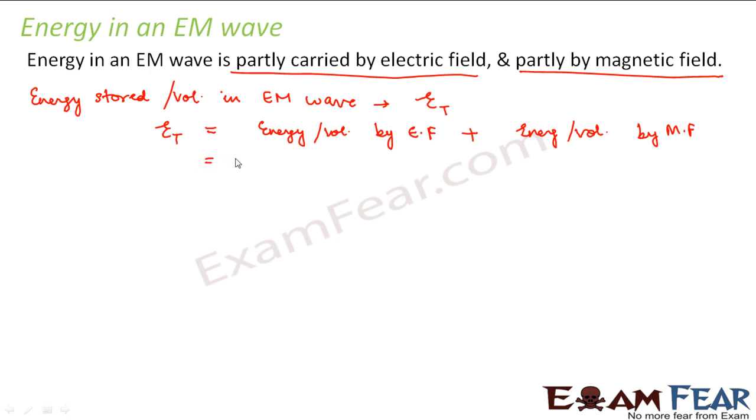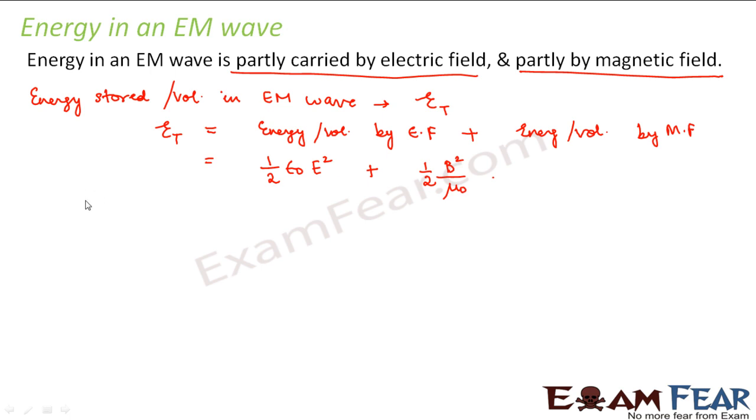Now we have already seen in our lessons on electricity that the energy stored per unit volume is given by half epsilon naught E square, right? We have already derived these expressions: the energy stored per unit volume by an electric field is half epsilon naught E square, and the energy stored per unit volume by a magnetic field is half B square divided by mu naught, right? So the total energy stored per unit volume in an electromagnetic wave is this plus this, right?